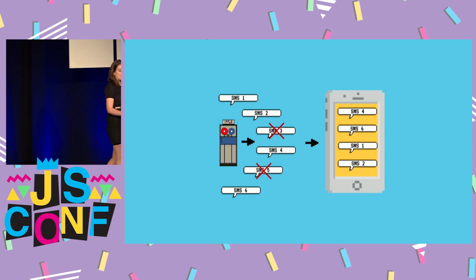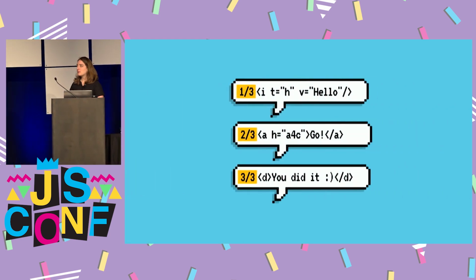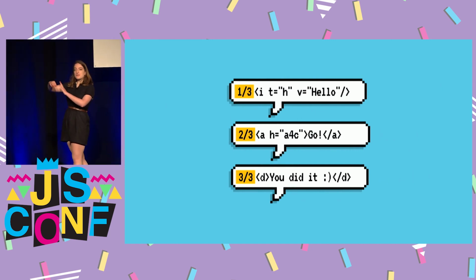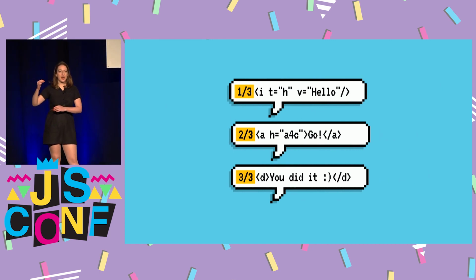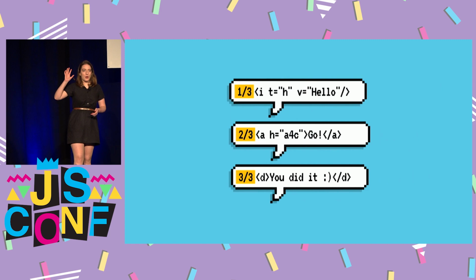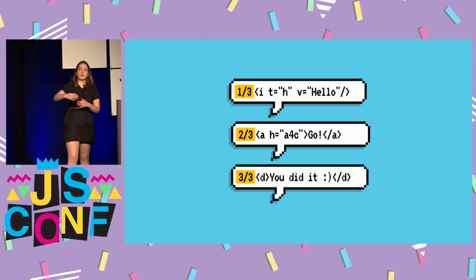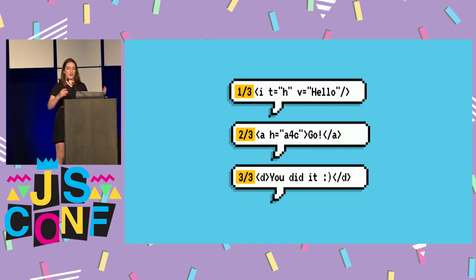But the arriving out of order issue, that's quite a big thing with my phone. So what I've done here is if these 3 messages make up the entirety of the HTML to be sent out, we're going to prefix them with some metadata that specifies the number of messages that are in this page and then the index that they fall under. So we know after getting the first message, we have to wait for a total of 3, and then once the 3 arrive, we know what order to place them in so that we get actual valid HTML at the end.